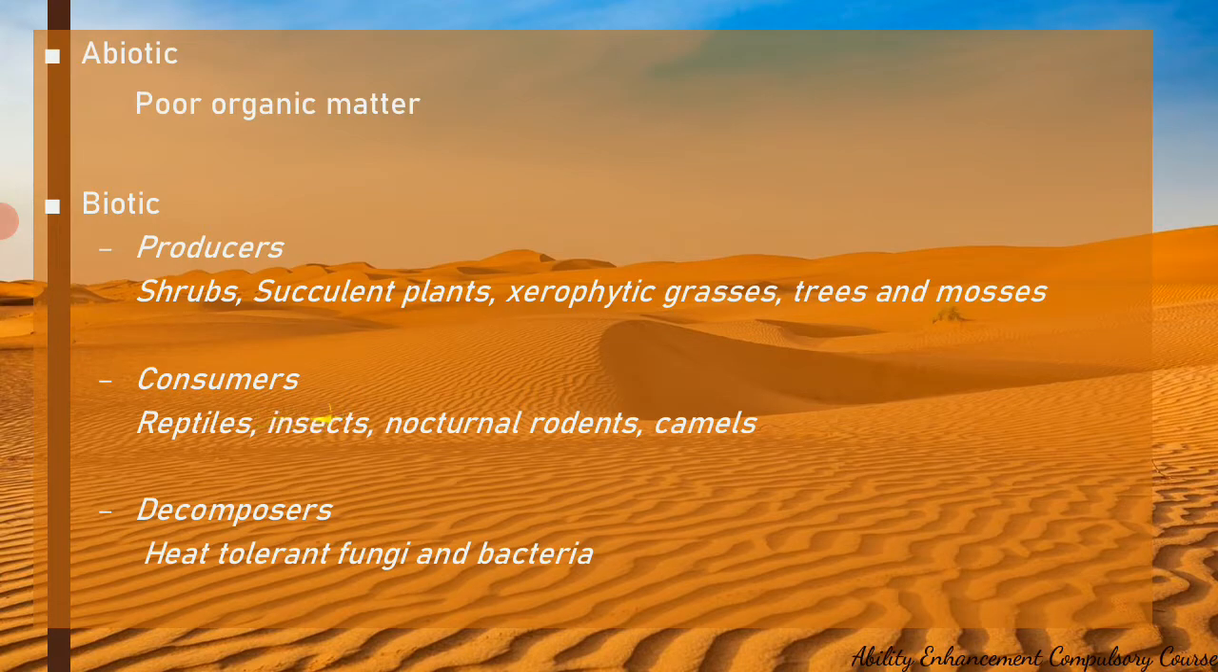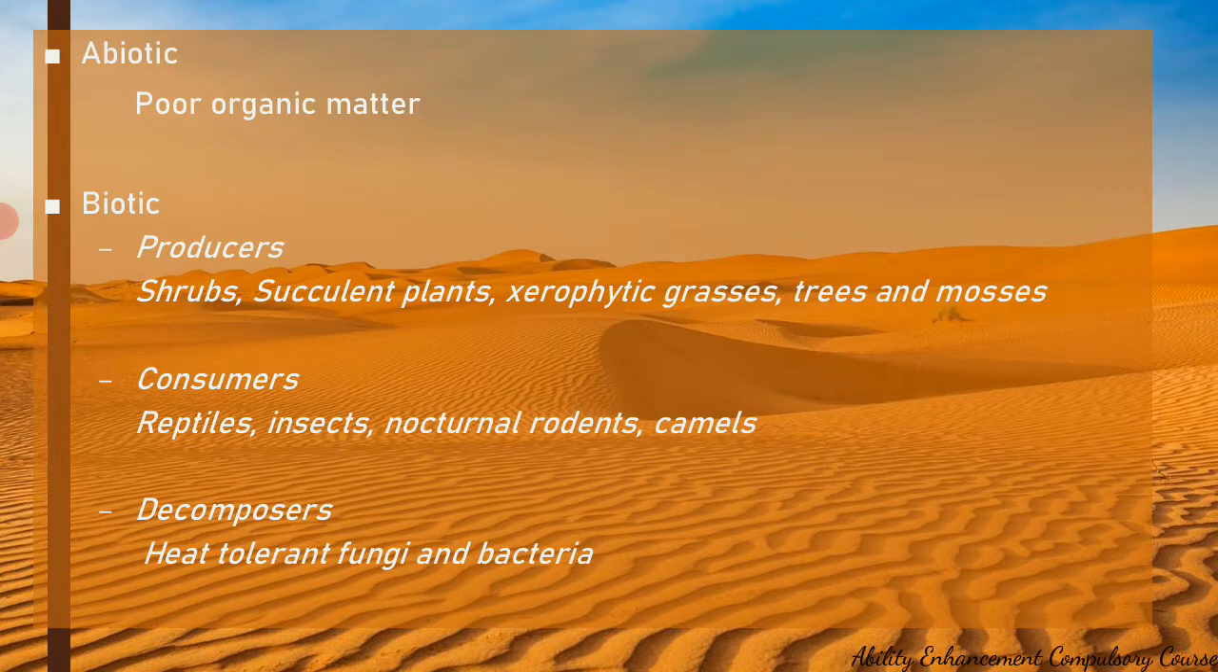Consumers mainly include the different types of reptiles. So we have varied types of lizards and reptiles and chameleons that are present. There is the camel. There are a lot of nocturnal rodents, nocturnal because the temperatures are very high in the morning hours, so they usually come out at night. We also have several types of insects. These are the different types of consumers found in a desert ecosystem.